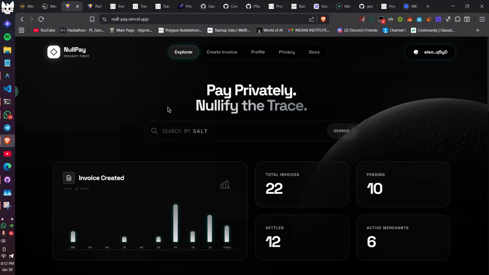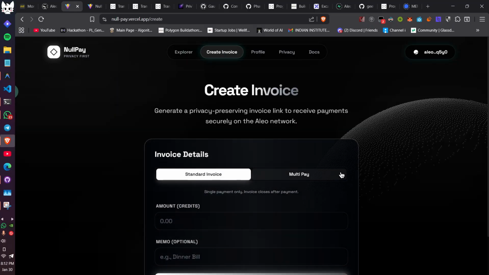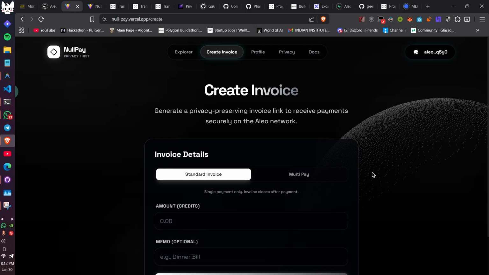In the future, we are thinking of making another option, like a donate page in which the user can create an invoice, and this invoice will not be associated with any amount. The merchant can share the invoice with any number of people, and the people can share any amount. So this is perfect if you are doing a fundraising, or you want someone to donate to your campaign or research paper as well.